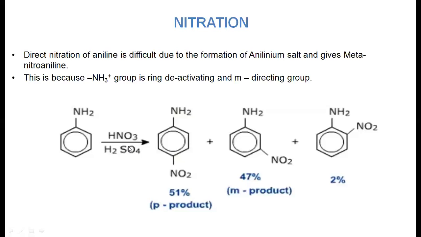So there are two possibilities for the products: paranitroaniline and metanitroaniline. Because nitrogen has a lone pair, it takes H+ and produces the anilinium salt, a deactivating, meta-directing group. Hence, two types of products are possible.